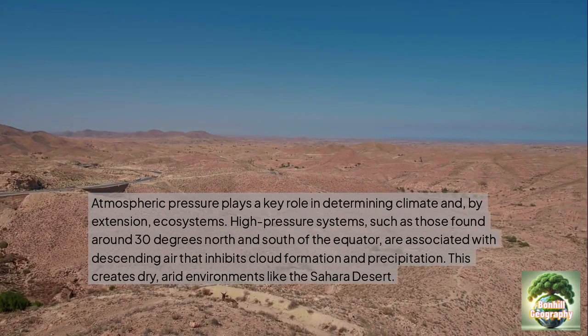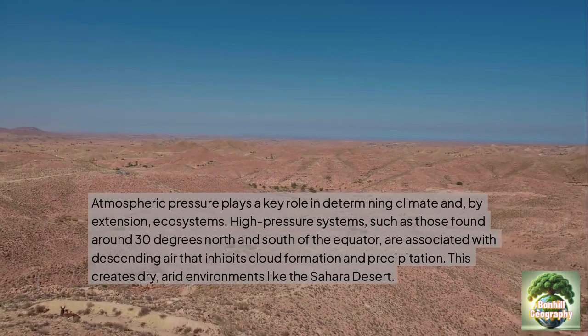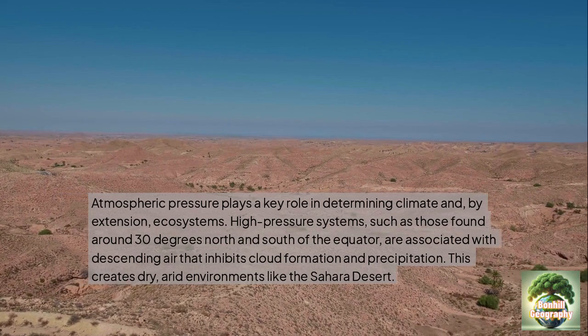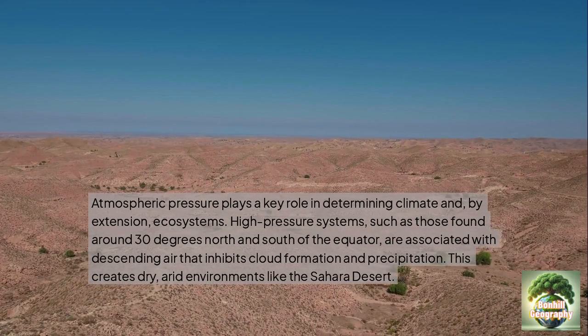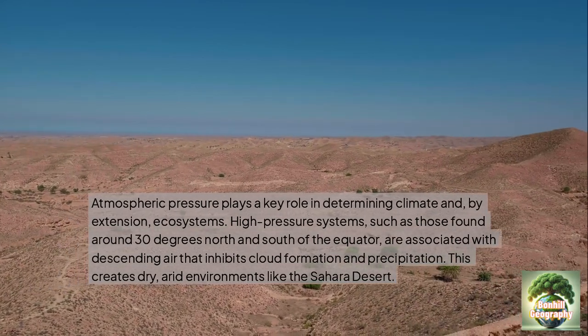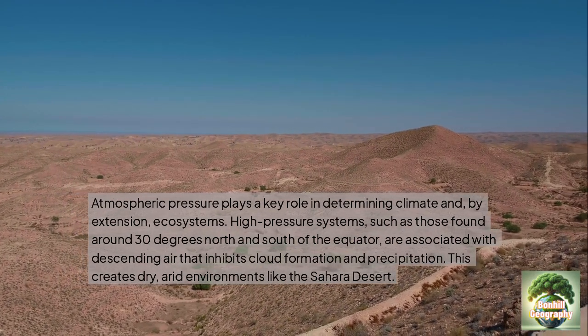Atmospheric pressure plays a key role in determining climate and, by extension, ecosystems. High pressure systems, such as those found around 30 degrees north and south of the equator, are associated with descending air that inhibits cloud formation and precipitation. This creates dry, arid environments like the Sahara Desert.